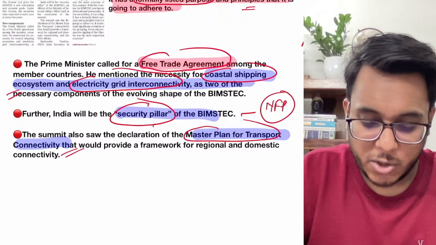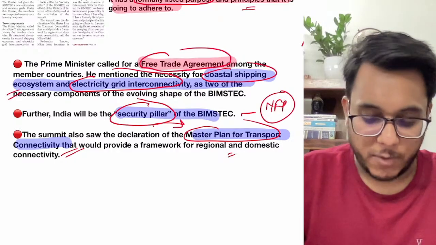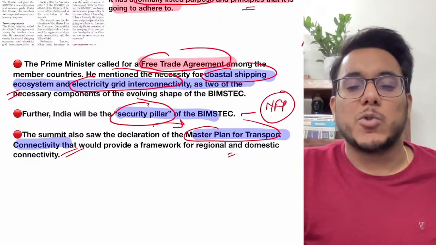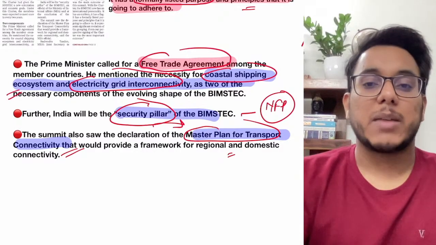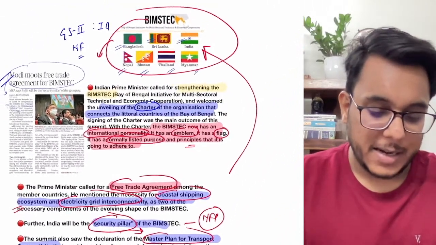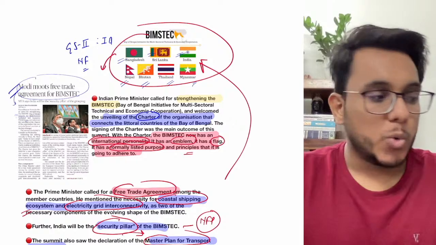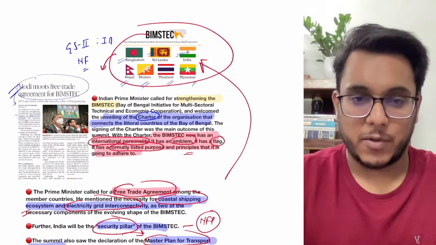Then the master plan for transport connectivity. The declaration on the master plan for transport connectivity was also signed. The master plan will try to connect the regional countries with each other through a stream of networks. So these are all the things that have come out of it. Clear? You guys don't need to go too much into the detail. The things that we have discussed here are more than sufficient for the exam.